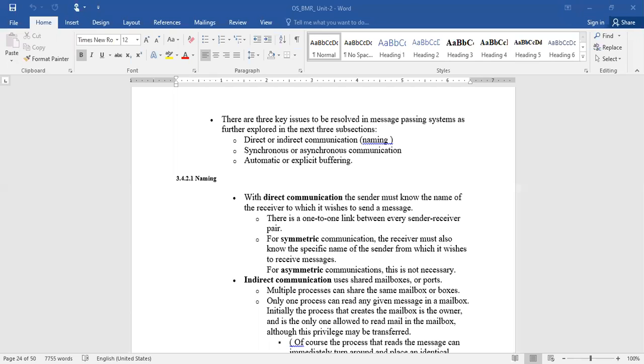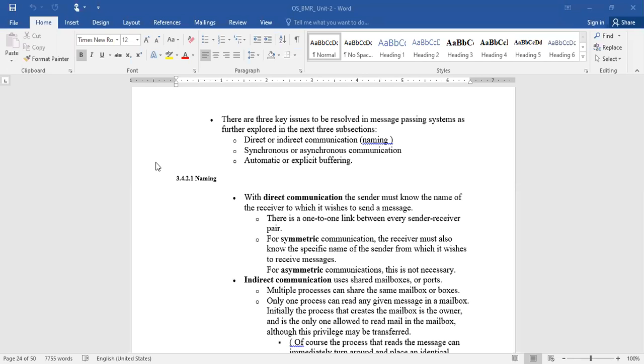Whereas in asymmetric communication, it is not necessary, because it cannot be predicted what the name of the sender is, as the same mechanism is not followed for sending and receiving. This is about direct communication. You can think of it as one-to-one, face-to-face communication. The sender is able to transmit the data directly to the recipient, and the recipient has to understand from where it gets the information. These two issues are supposed to be addressed in direct communication.